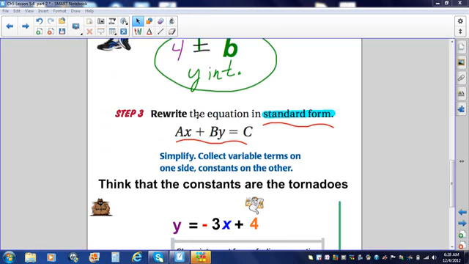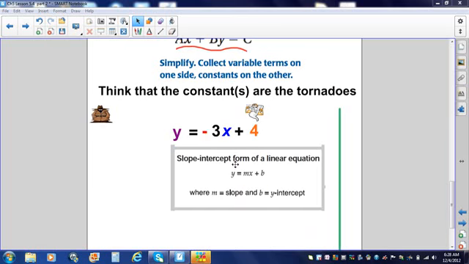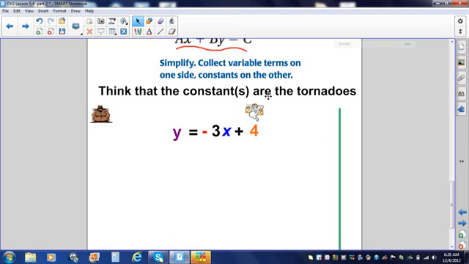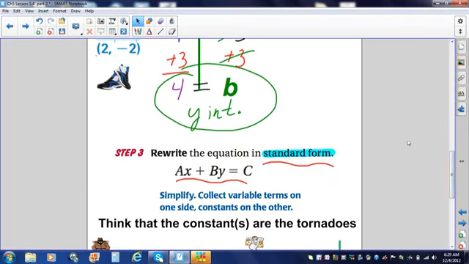The question asked me to write the equation in standard form. Those of you who were absent yesterday, please write down standard form on your paper: ax plus by equals c. We're going to think that the constants are the tornado. So right now I have slope-intercept form, y equals mx plus b. y equals negative 3, that was my slope, x plus 4, because we found our y-intercept to be 4.